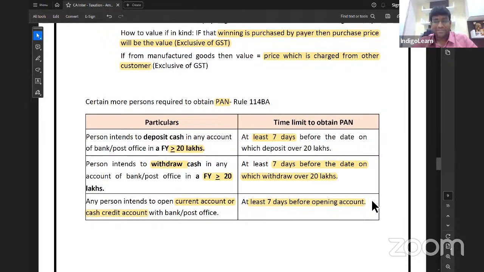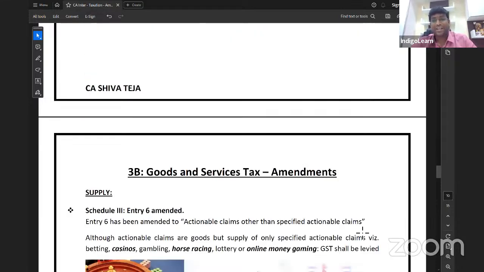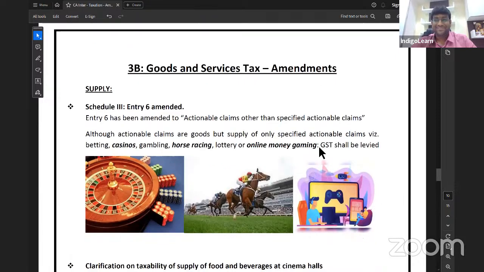Getting clarity, everybody? That's it. And that's the end of story for amendments in income tax, my dear friends.